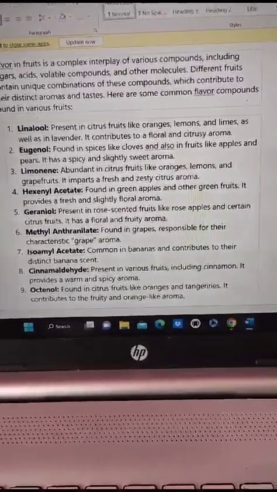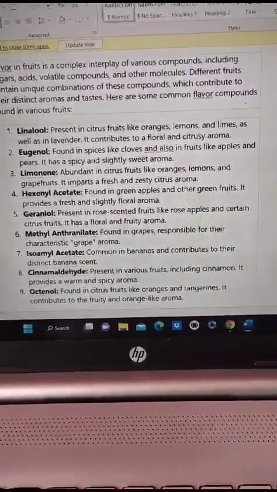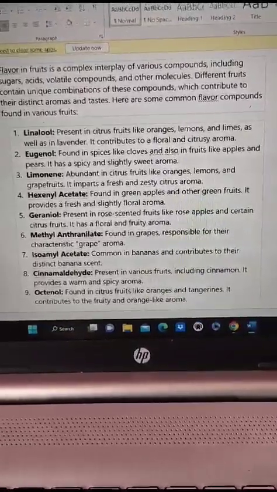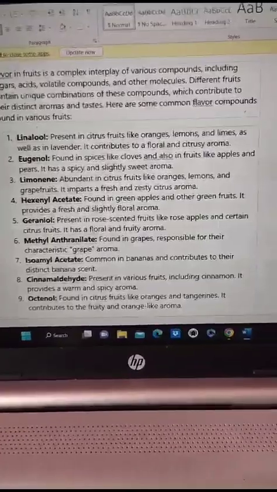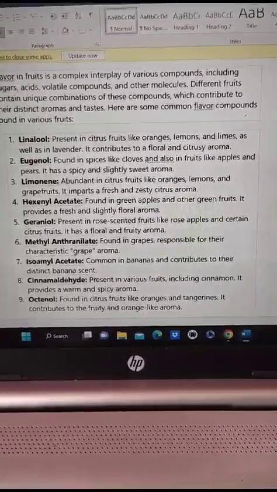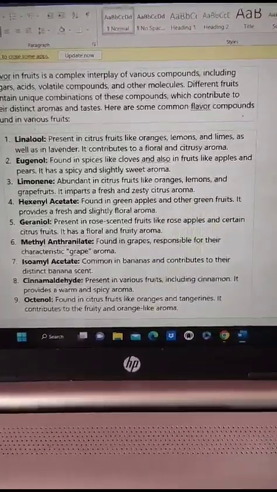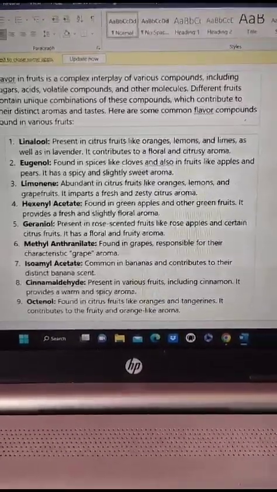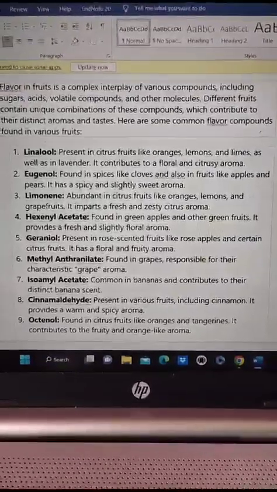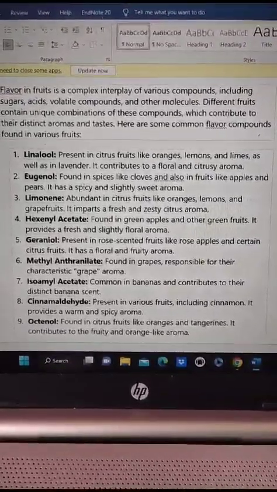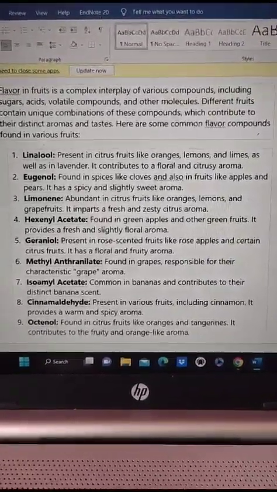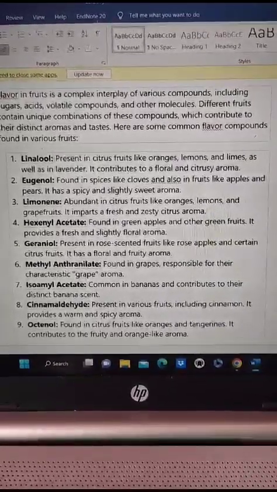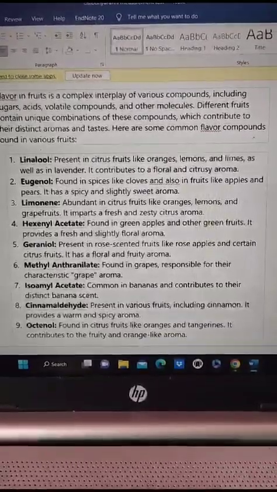Next one is geraniol, which is present in rose-scented fruits like rose apples and certain citrus fruits, which has a floral and fruity aroma. Next one is methyl anthranilate, which is present in grapes and responsible for the characteristic grape flavor and aroma. Next is isoamyl acetate, which is commonly present in bananas and which is responsible for the distinct flavor of banana. Next one is cinnamaldehyde, which is present in cinnamon and it provides a warm and